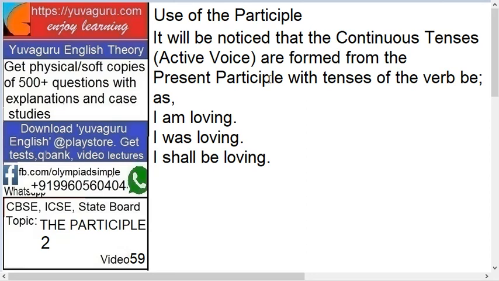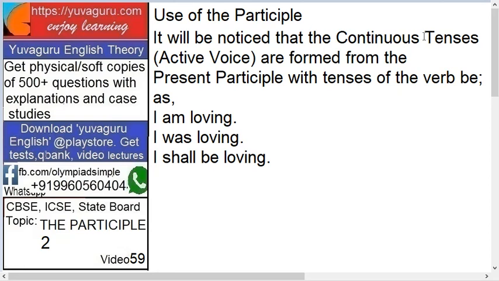Okay, just to give you a brief about the first video, present participle and past participle were both discussed in video number 1. The present participle always ends with ing, and the past participle ends with ed or t, mainly ed and t. These are the two main parts. So present participle is always in active and past is in passive.